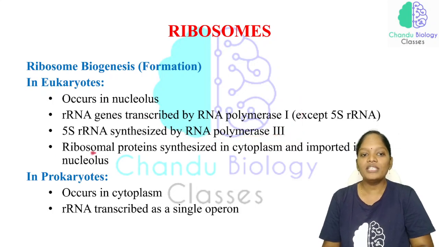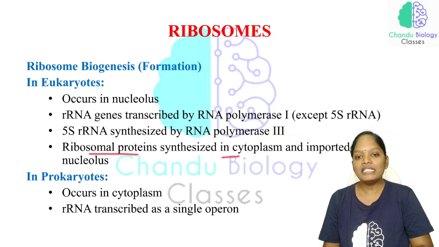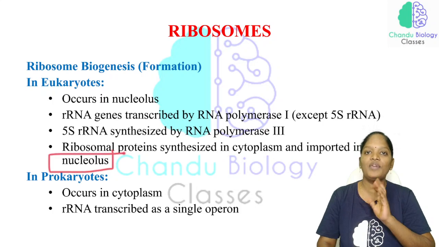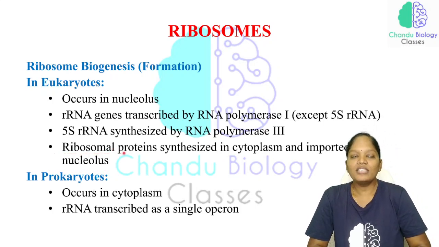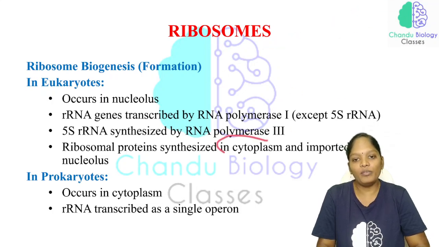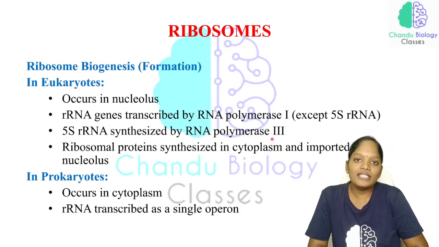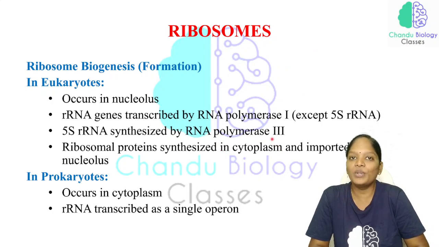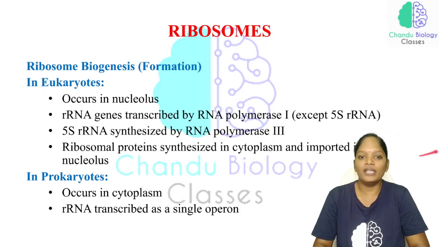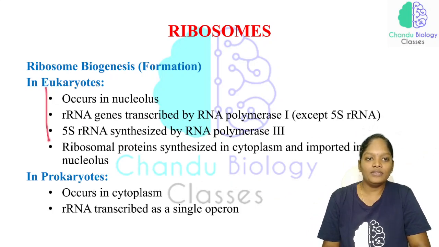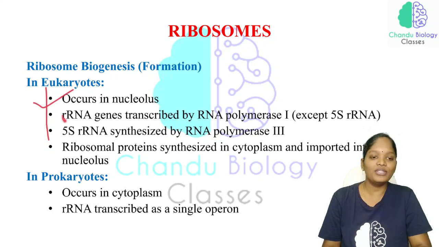Now, the ribosomal proteins are synthesized in the cytoplasm and imported into the nucleus. This is very important here. The proteins required in the ribosome are synthesized in the cytoplasm, and after that they are imported into the nucleolus. After that, the ribosome is going to be synthesized. Okay, so this is important.